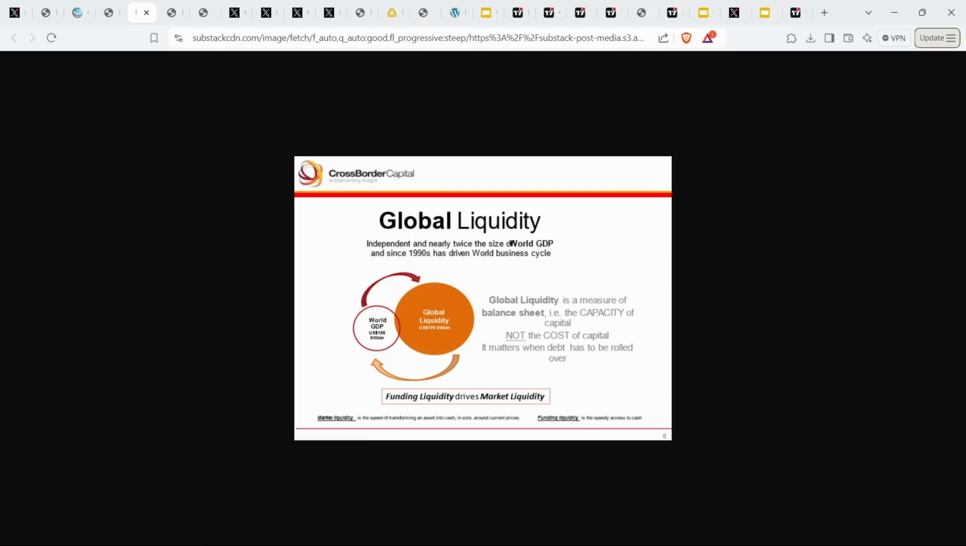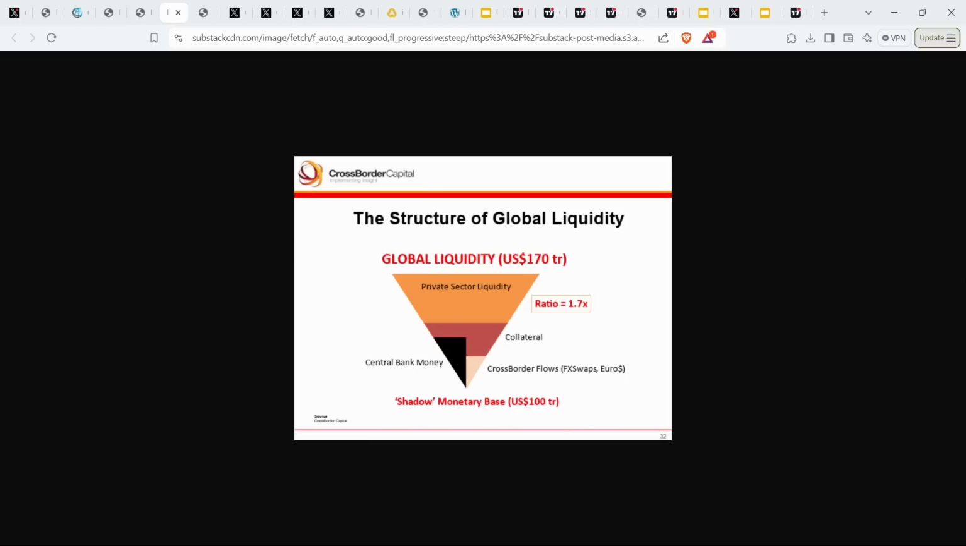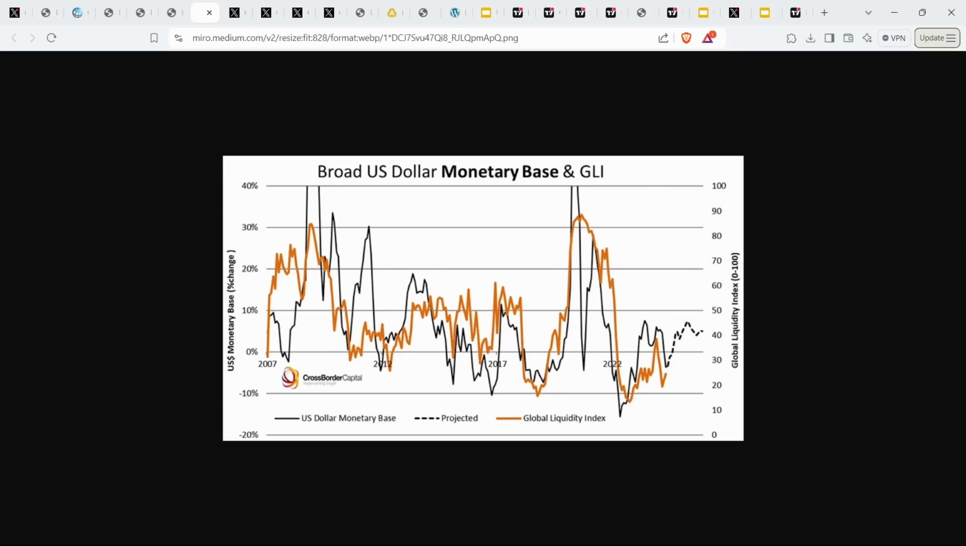And if there is a low amount of new debt being issued, then that means global liquidity is declining. And so that balance sheet capacity or new debt issuance comes primarily from private sector lending, but then also central bank lending and central bank new money creation is also a big part of it. And that part is growing larger every single year.